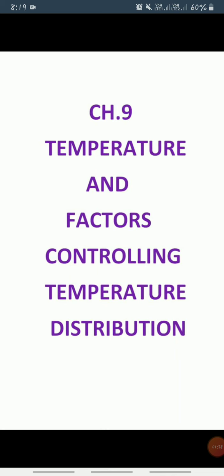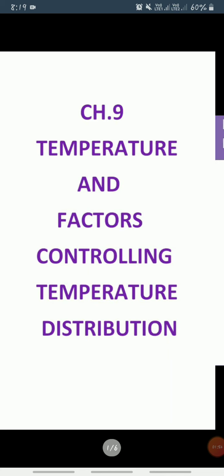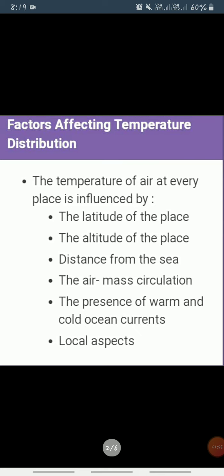Now the very important part of this topic is factors controlling temperature distribution, that is, which factors control temperature distribution. Okay, so just have a look. The temperature of air at any place is influenced by the latitude of the place. We already learnt about latitude in class 6, 7th, 8th, and 9th also. The next is the altitude of the place, which is the height of any area or place.